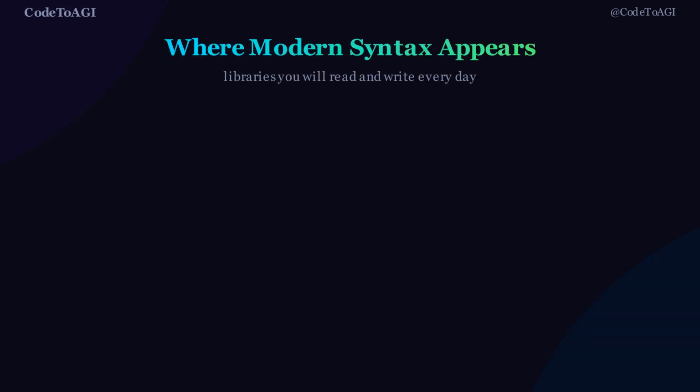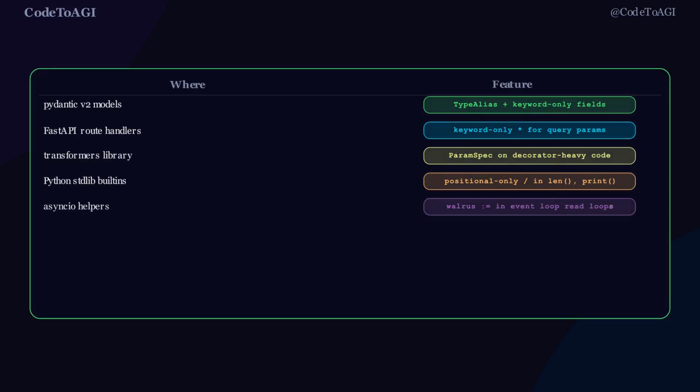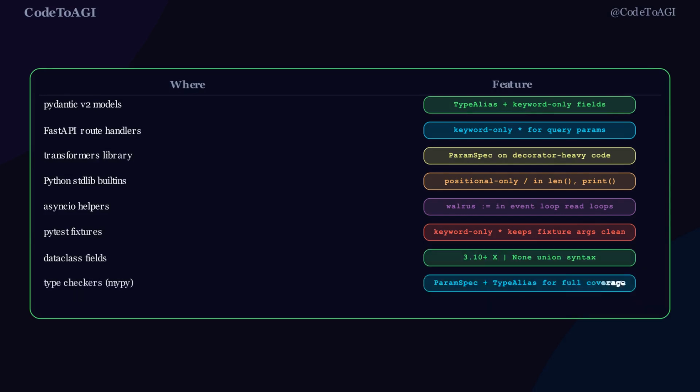Eight real codebases where you will see these features. Pydantic v2 uses TypeAlias and keyword-only fields everywhere. FastAPI route handlers use keyword-only for query parameters. The transformers library uses ParamSpec on its decorator-heavy API. Stdlib built-ins like len and print use positional-only /. Asyncio uses Walrus in its internal read loops.